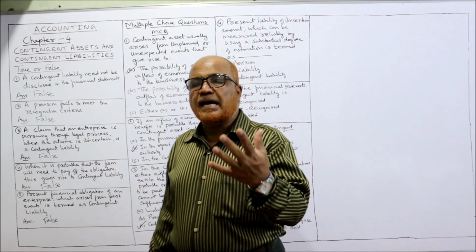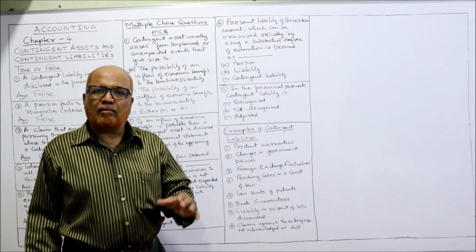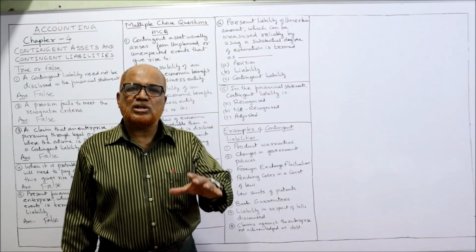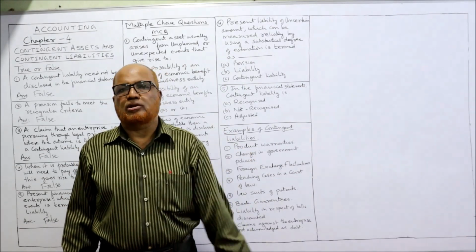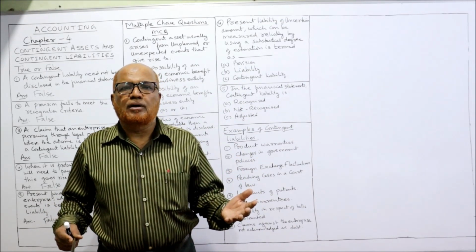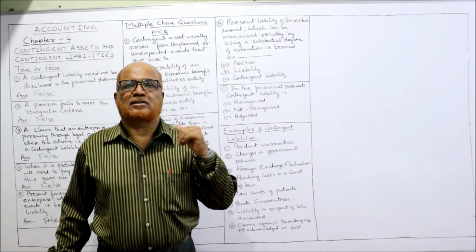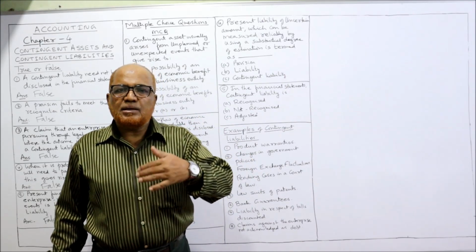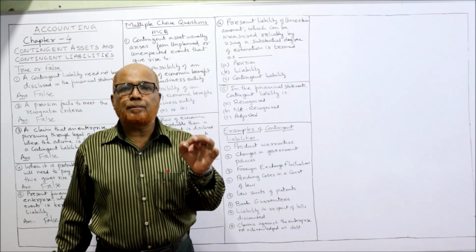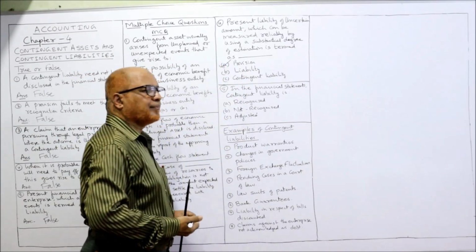By applying substantial degree of accuracy, we can be able to calculate the amount. That is called provision. Just like provision for taxation. We don't know how much would be the liability of taxation, but with substantial accuracy, we can estimate. So estimation of tax liability is not a contingent liability. It is a provision. The right answer is provision.